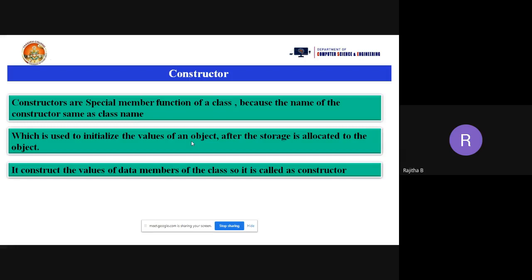So we are initializing values to the data members of an object. Then it is called a constructor. It constructs the values of the data members of the class. So it is called a constructor. Shashank says objects are instances of a class that holds data variables, data members and member functions. Yes, correct.